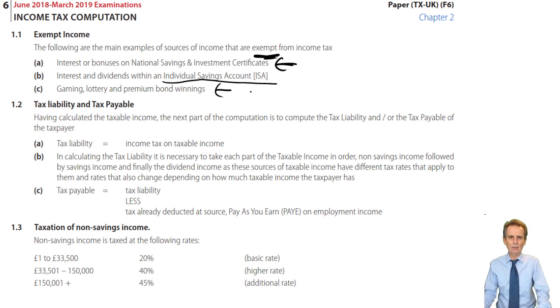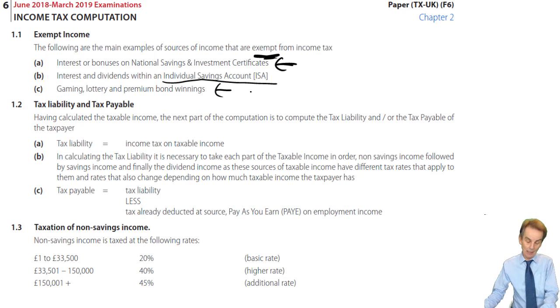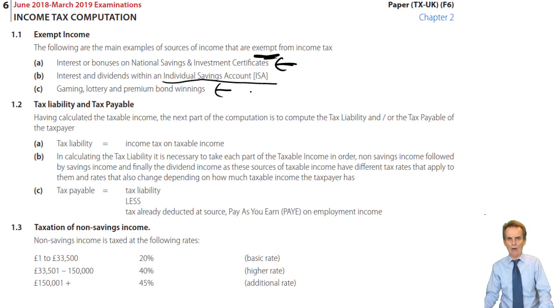Might be tested in a written question in section C, but far more likely to be involved within an objective testing question where you're sorting out which are going to be taxable and which are going to be exempt sources of income. Then we come to the main object of this, and indeed some future lectures carrying on from this one as well.